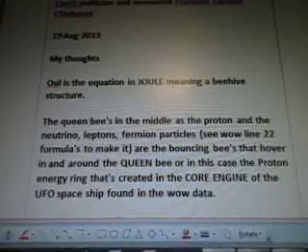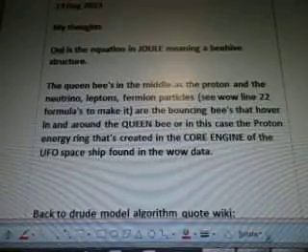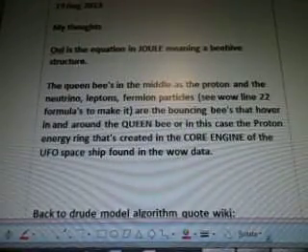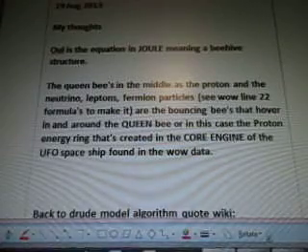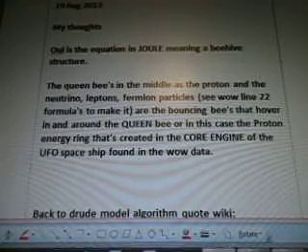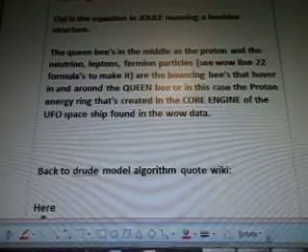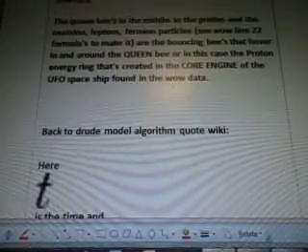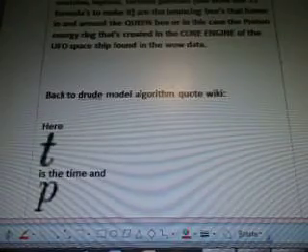And we're thinking outside the box here, so please bear with me. The queen bee is in the middle as the proton, and the neutrinos and leptons, fermion particles, see Wow line 22 formulas to make it, are the bouncing bees that hover in and around the queen bee, or in this case, the proton energy ring that's created in the core engine of the UFO spaceship found in the Wow data. Back to the Drude Model algorithm, quote wiki.